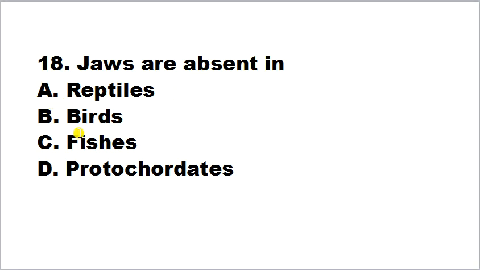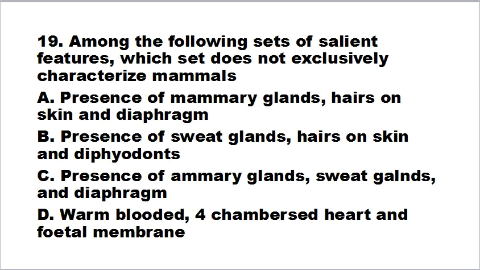Jaws are absent in reptiles, bird, fishes, protochordates. So jaws are absent in protochordates. What are protochordates? They refer to invertebrate subphylum of chordata. So it includes animals such as tunicates, and jaws are absent in protochordates.